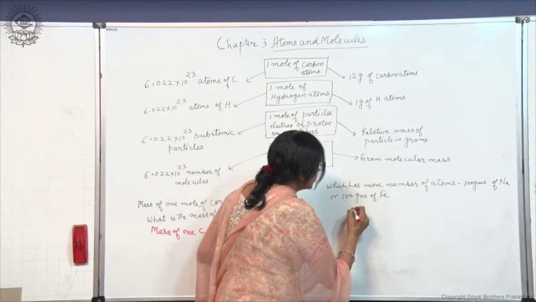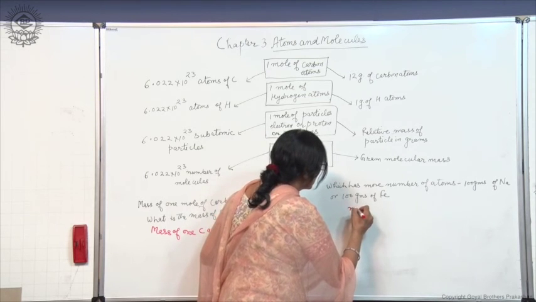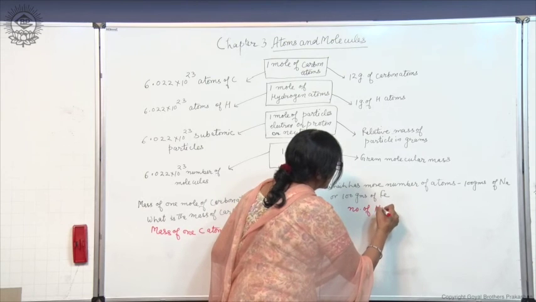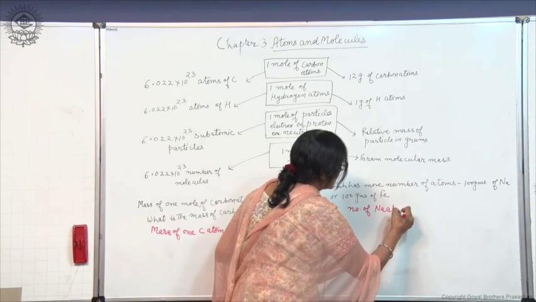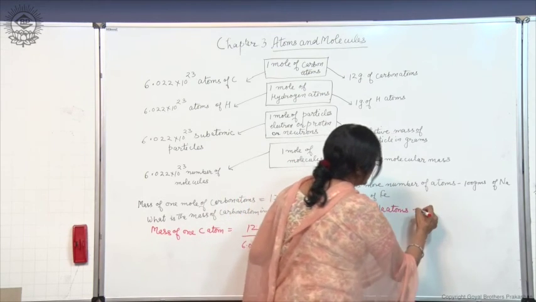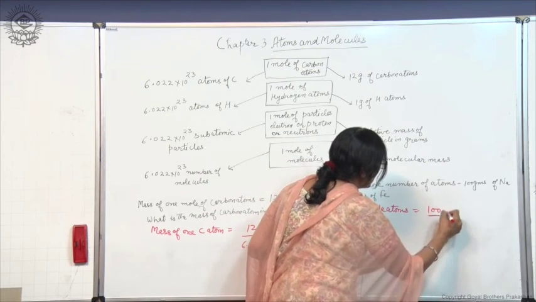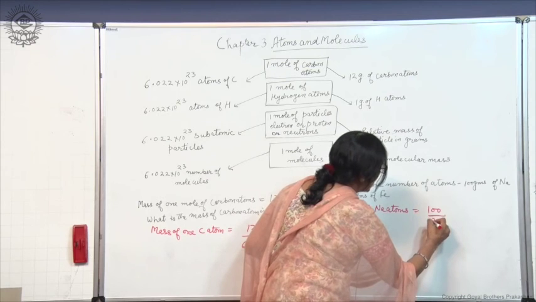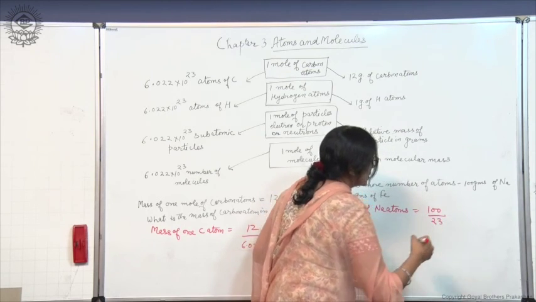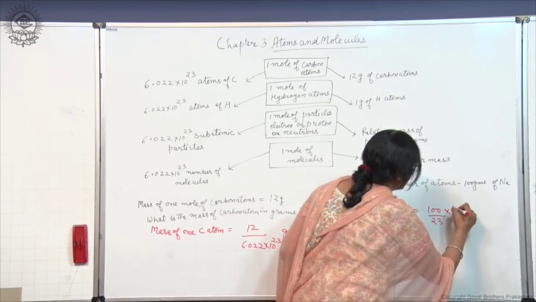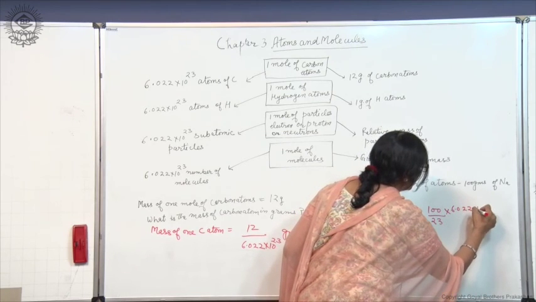For this, you first find the number of sodium atoms by dividing the given mass in grams by the gram atomic mass and then multiplying it by the Avogadro number.